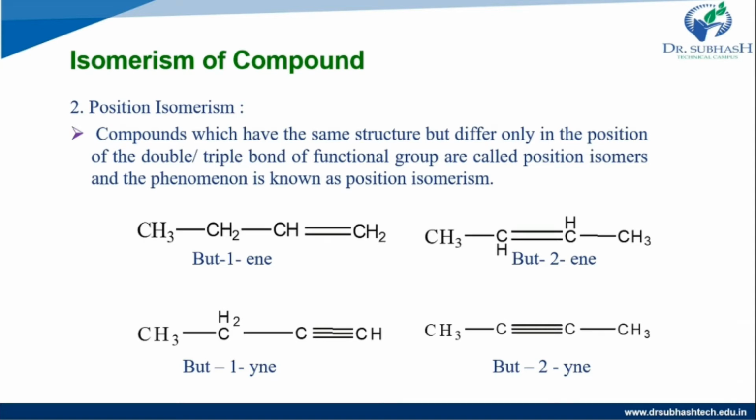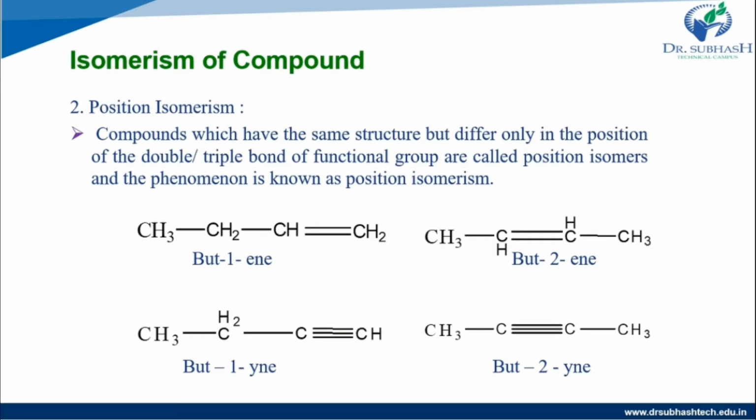Here the first structures are 1-butene and 2-butene. What is different? In 1-butene the double bond is attached to the first and second carbon, and in 2-butene the double bond is attached to the second and third carbon. Also butyne: in 1-butyne the triple bond is attached to the first and second carbon, and in 2-butyne the triple bond is attached to the second and third carbon.